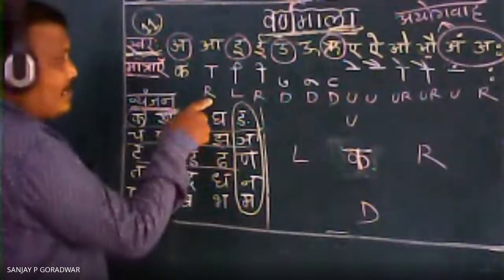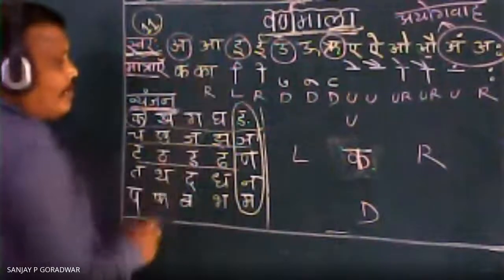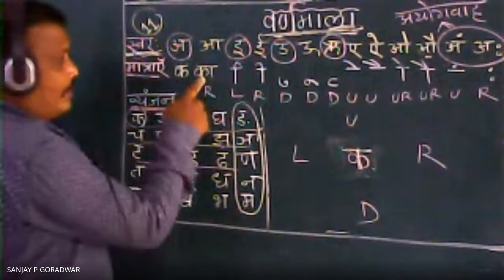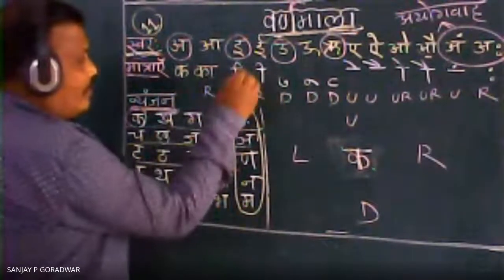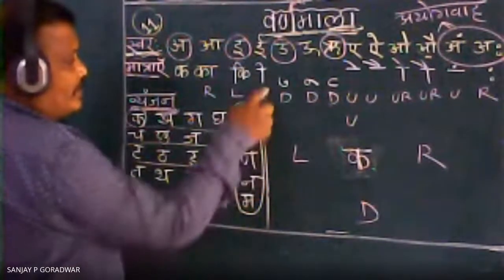This symbol is on the right side of the letter, so the letter value will come there. The left side of the letter will come there. So it became ka. Here the symbol is on the left side, so your letter will be on the right side. Ki. Correct?